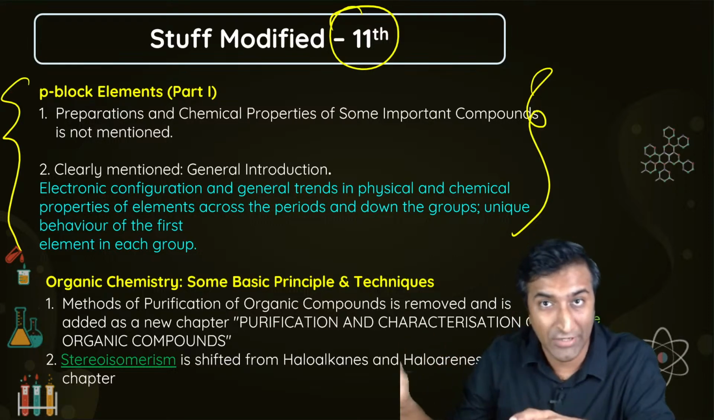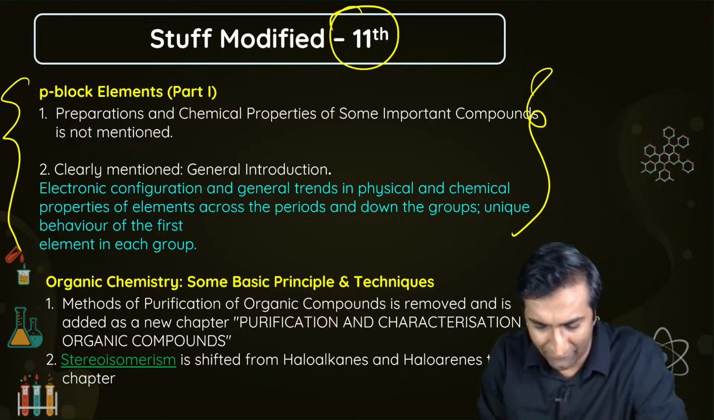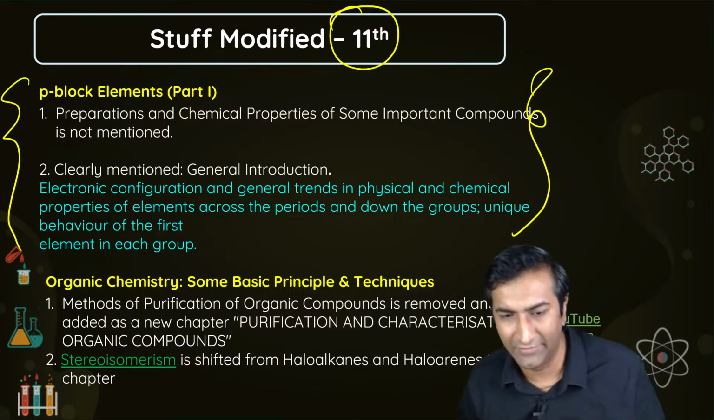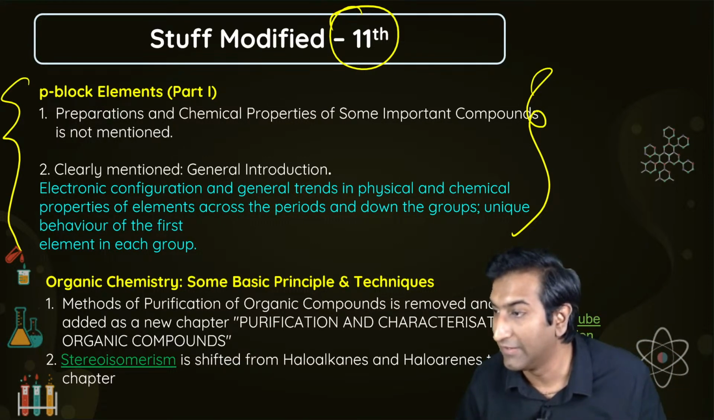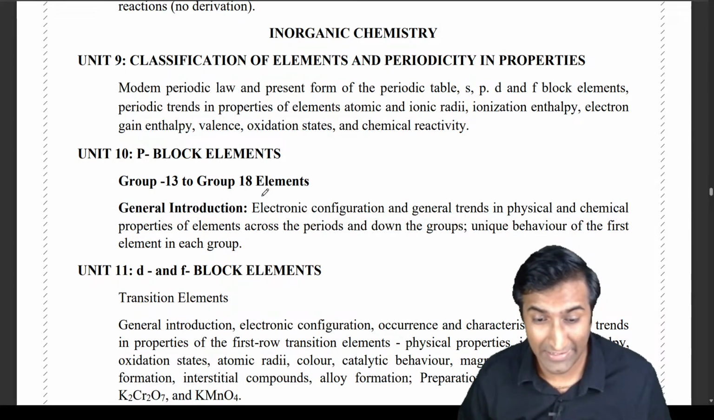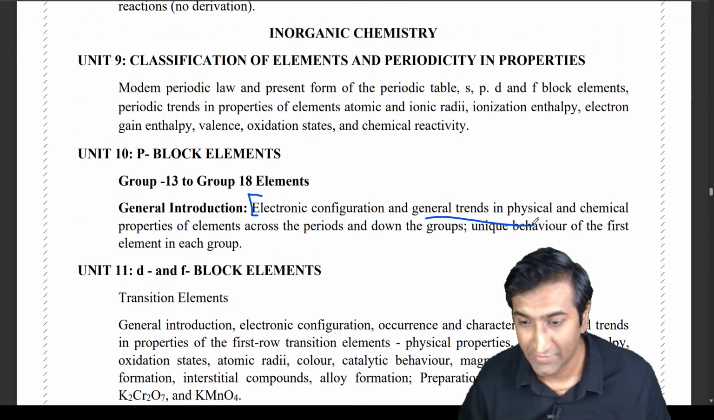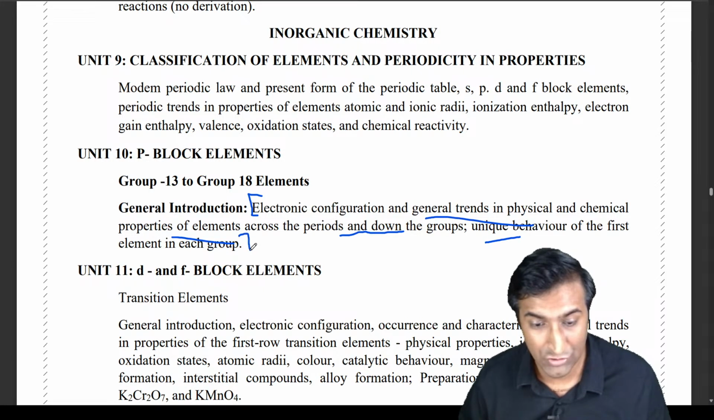Okay, the only thing that's mentioned, I can show you that PDF as well very quickly. Okay, this is, I've copy pasted it here, but why not see it on the PDF directly? एक second रुको. PDF में directly देख लेते हैं. I have that also open with me right now. Hold on. There you go. That's the PDF, right? Let me open the PDF up. All right, sweet. So look at this. It says very clearly here, electronic configuration. You're able to see this, right? Electronic configuration and general trends in physical and chemical properties of elements across periods and down the groups. Unique behavior of the first element in each group.